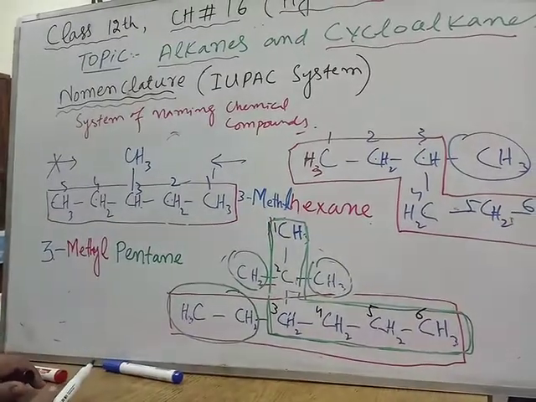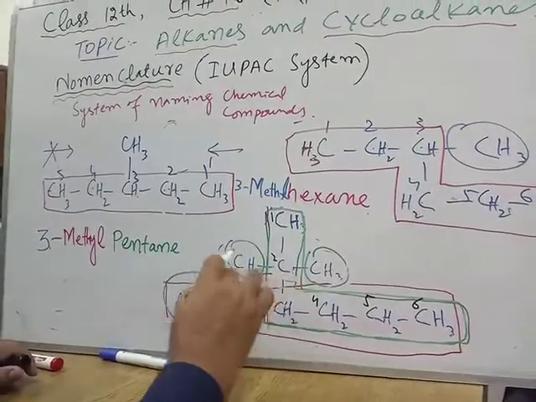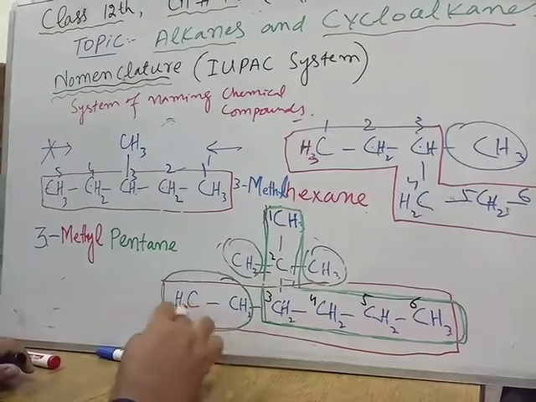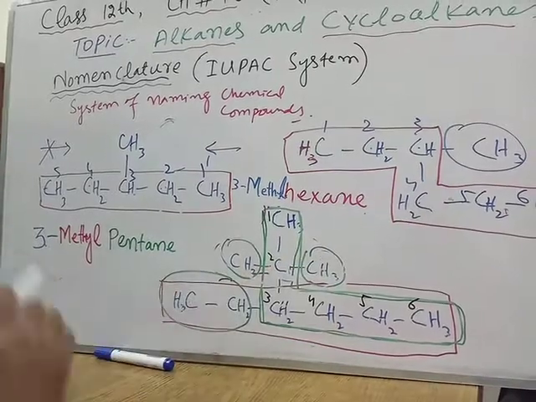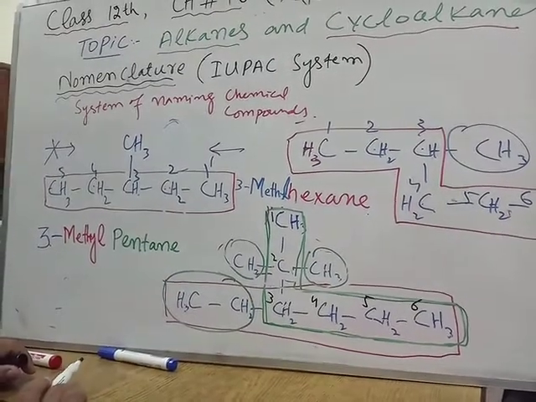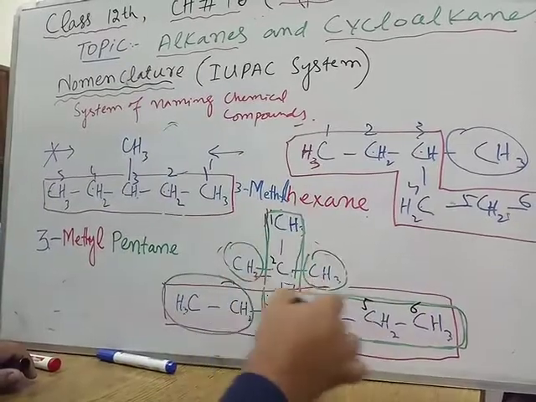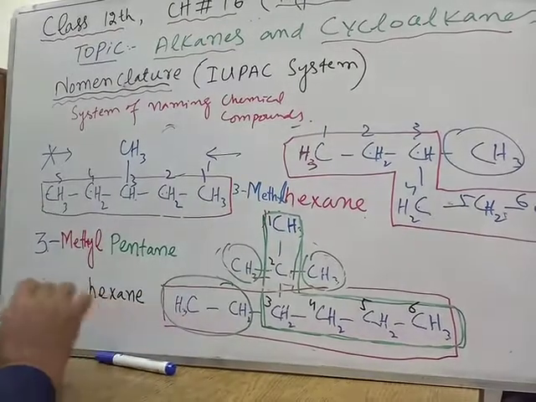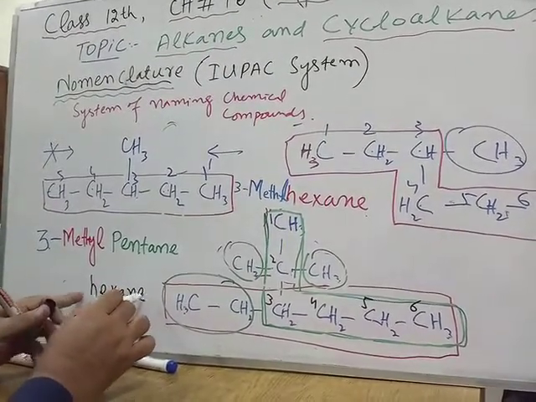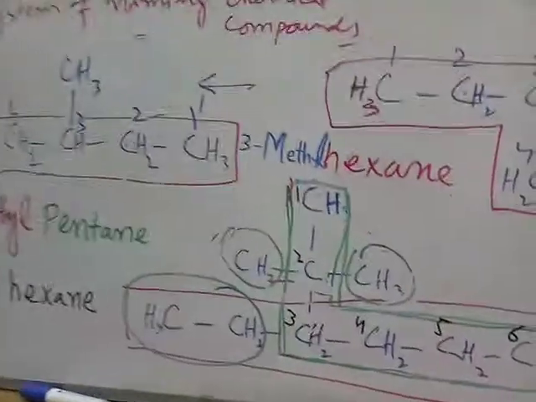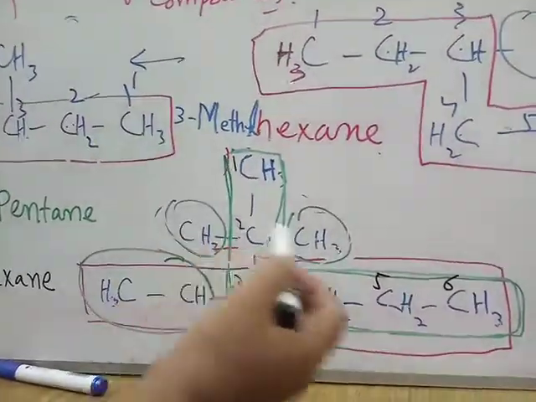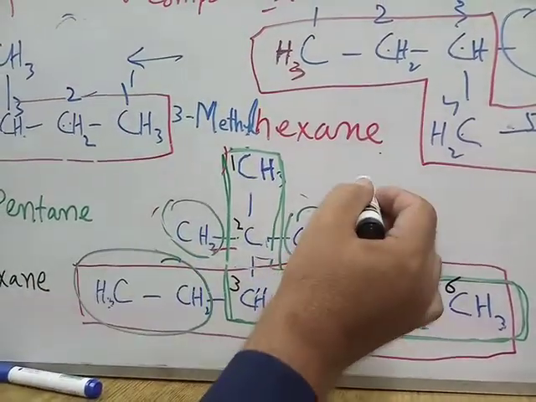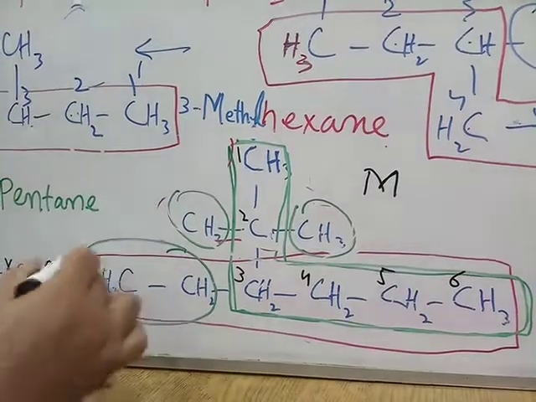But there is a problem. There are 2 branches which are methyl, and combined it is C2H5. This is ethyl. 2 are methyl and 1 is ethyl. So what to do now with this? My parent chain contains 6 carbon atoms, so I shall write hexane. But before the parent name, I have to show the substituents. 2 substituents are there. Both are methyl. The name methyl starts from M, and this is ethyl.